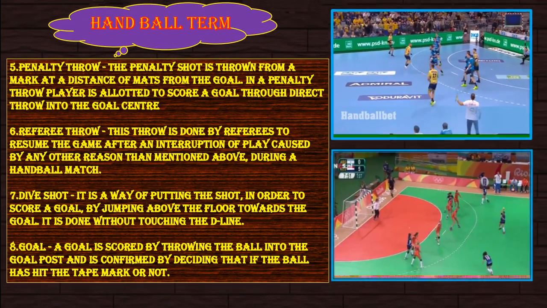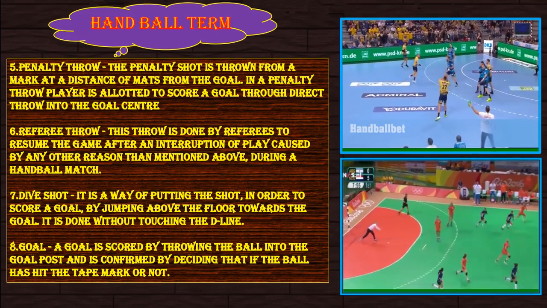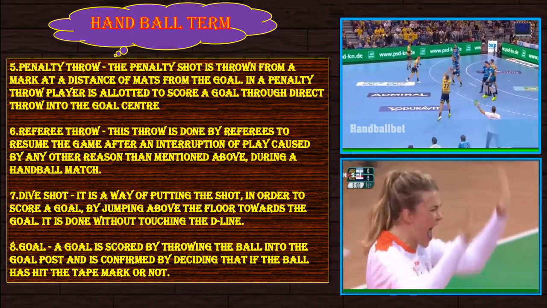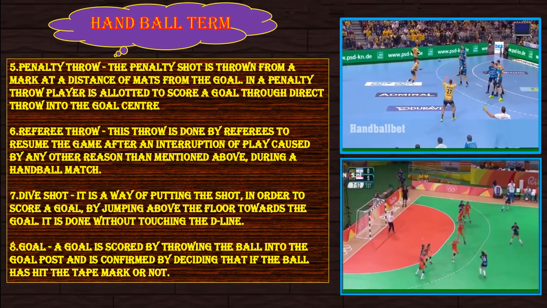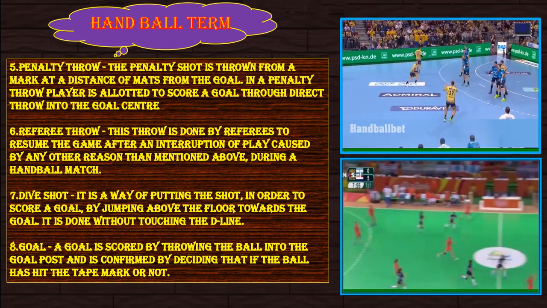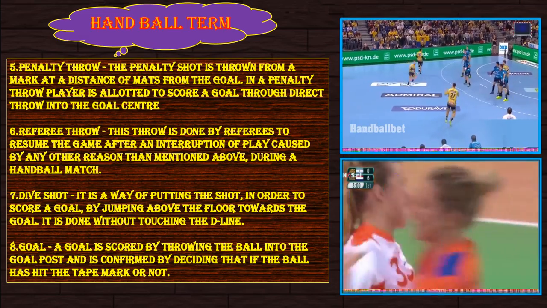Fifth, penalty throw. The penalty shot is thrown from the mark at a distance of 7 meters from the goal. In a penalty throw, the player is allowed to score a goal through a direct throw into the goal center. Sixth, referee throw. This throw is done by the referee to resume the game after an interruption of play caused by any other reason than those mentioned above during the handball match.